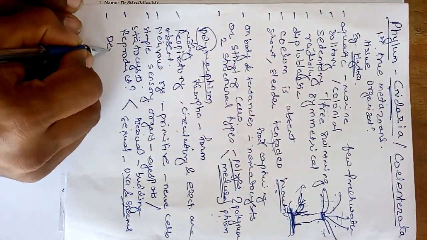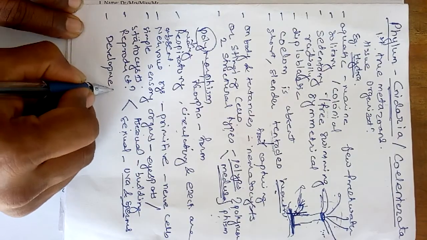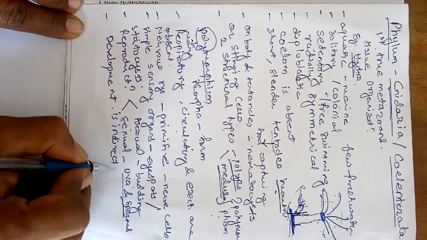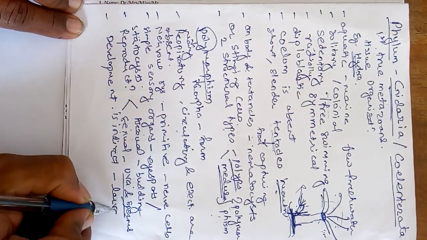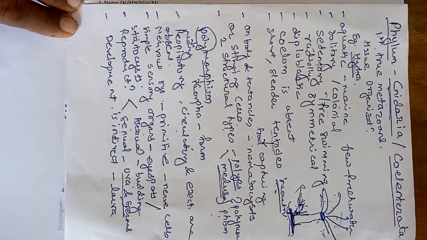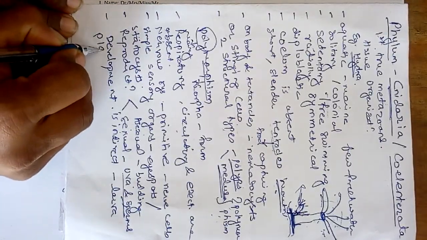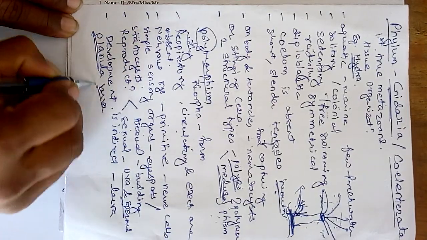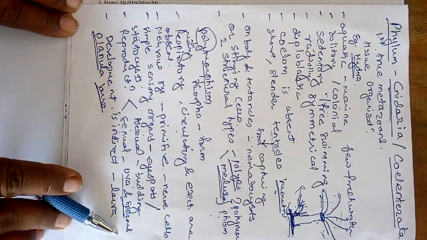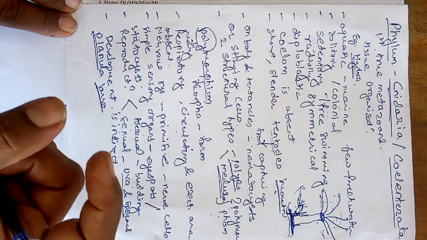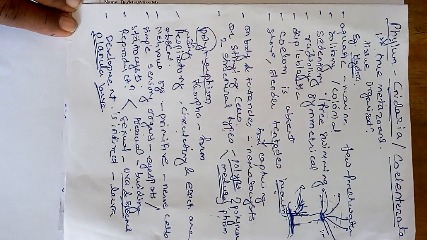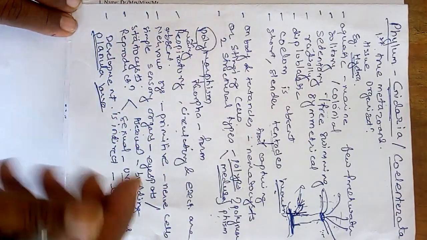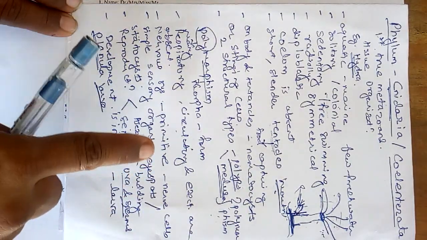Then if you study the development of those animals, it is indirect, because it possesses a larva in the stage of development, and this larva is known as planula larva. It is known as planula larva because when ova and sperms fuse with each other, a zygote is formed, and that zygote shows the process of development and slowly converts into the next developmental stage.